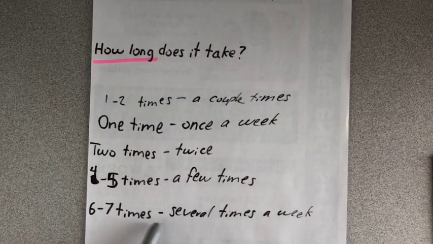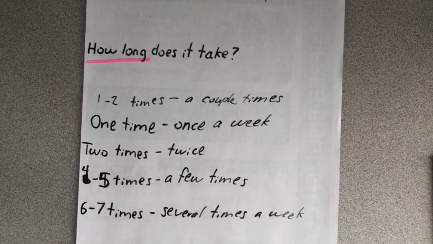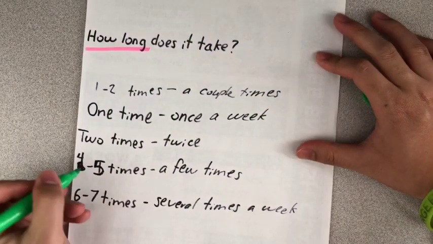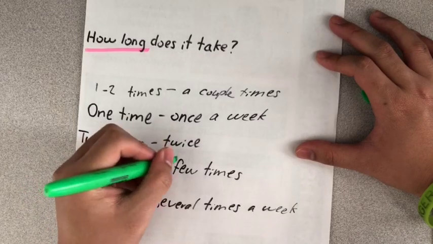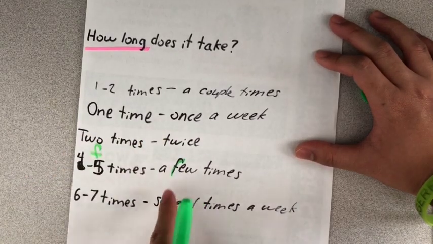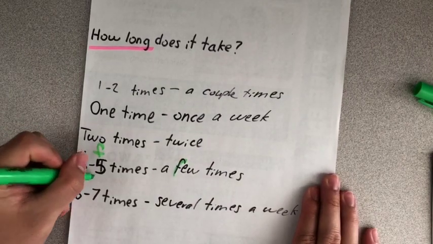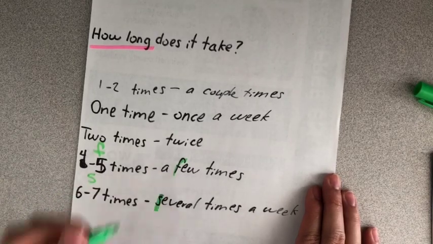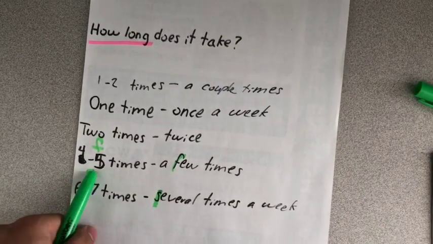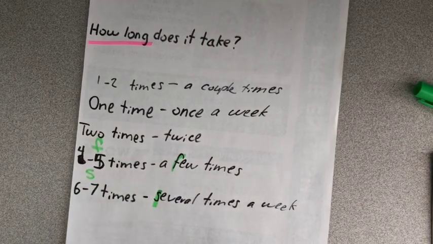6 to 7 times, several times a week. Now this, if you need to remember how to say this, 4 and 5 start with the letter F. A few starts with the letter F. 6 to 7 start with the letter S. Several starts with the letter S. 4 to 5 times, a few times. 6 to 7 times, several times.